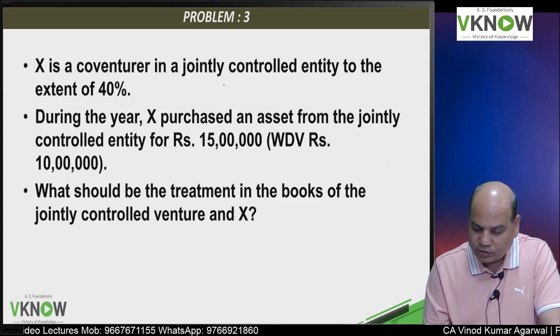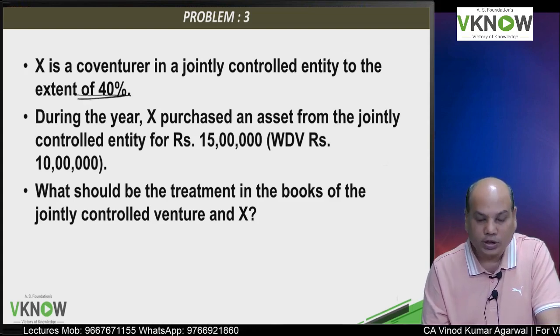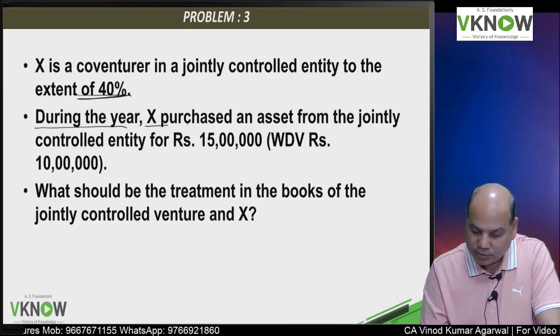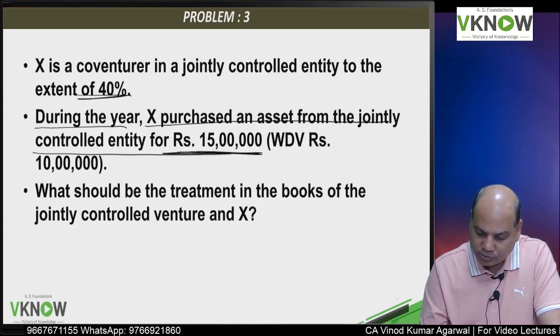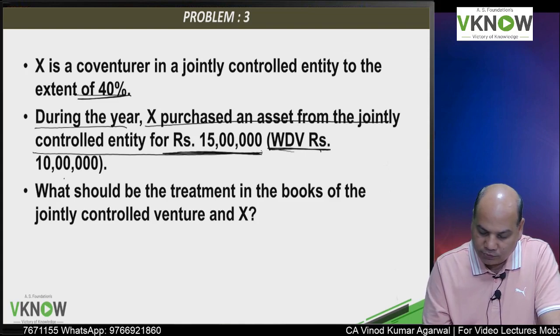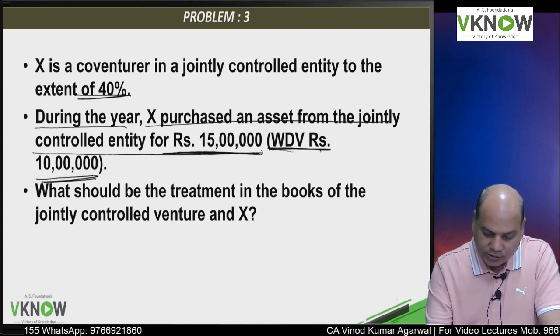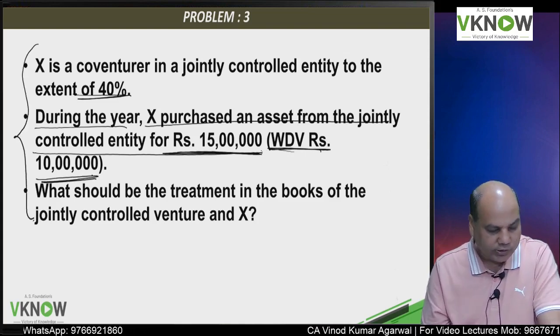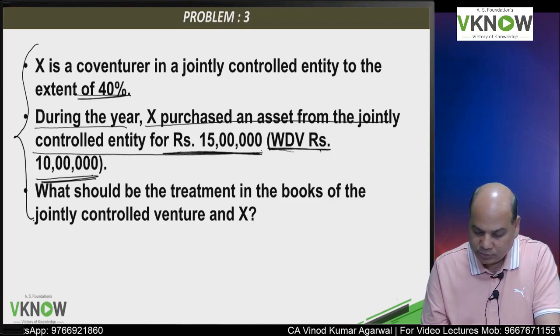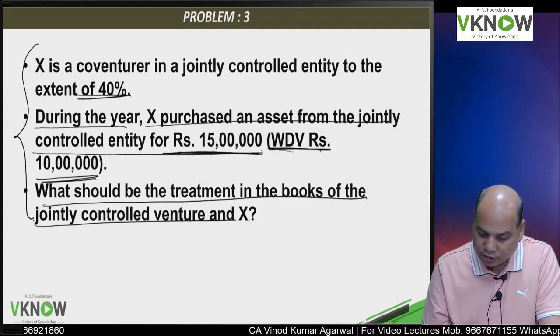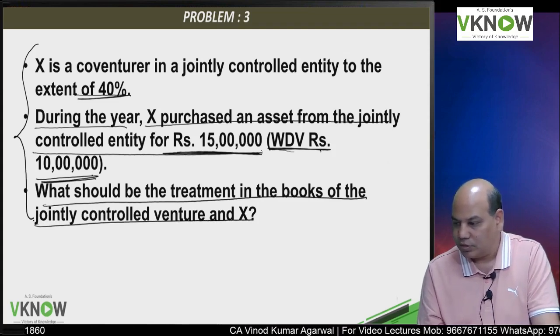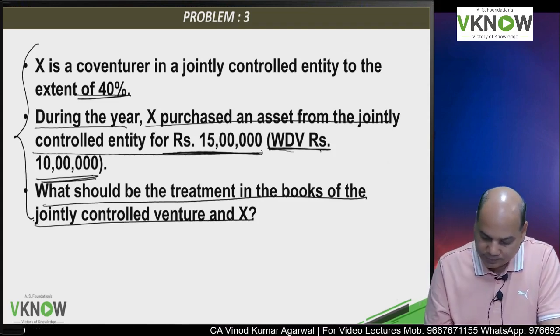X is a co-venturer in a jointly controlled entity to the extent of 40%. During the year X purchased an asset from the jointly controlled entity for rupees 15 lakh whose WDV was 10 lakh. This example we have already discussed on the previous page. What would be the treatment in the books of jointly controlled entity and X?